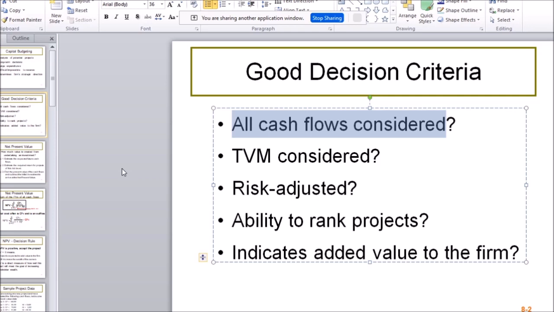Maybe they will just consider the first 5 years, the first 10 years, whatever. So there are different methods we're going to look at. Some of them are better, some of them are not as good. And for the better ones, these are the features that we want to have a look at in our analysis.